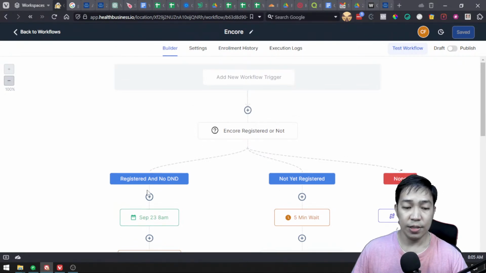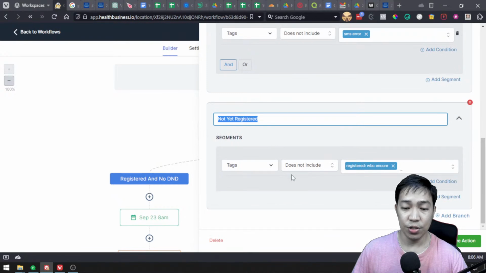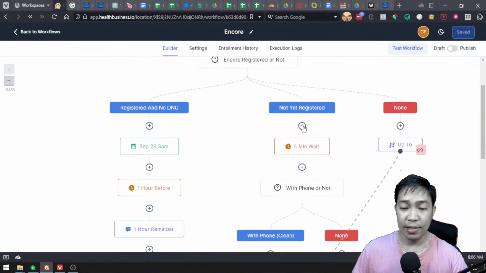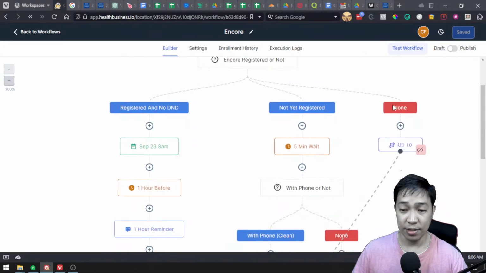So if the condition here is not met, that means they go to one of these two other conditions here. So they're not registered, so they go here. So what's the condition in the not registered? Not registered's condition is simply if they don't have this Encore registered tag. If they don't have that, then they'll go through this. And if either of these two is true, then they will go through the non condition.